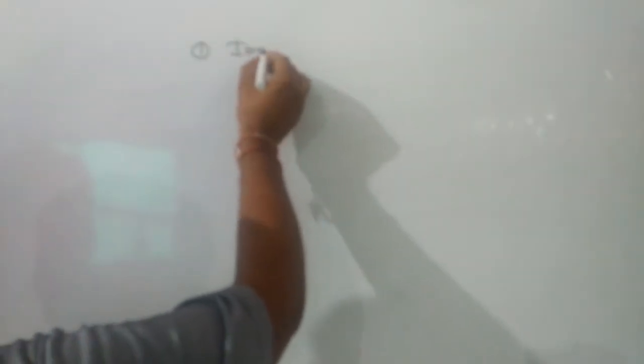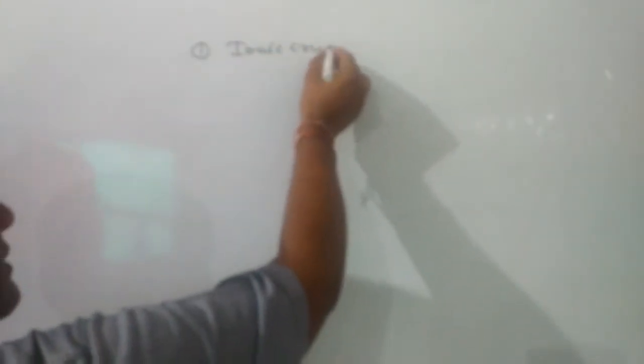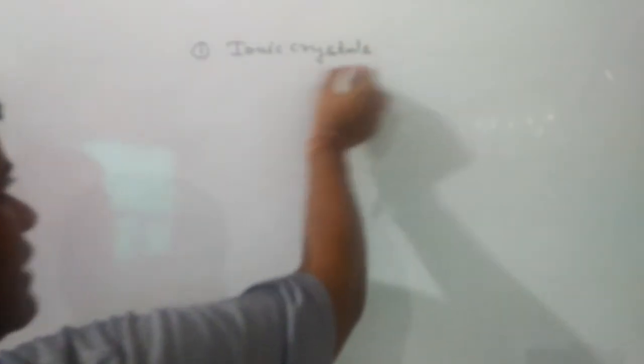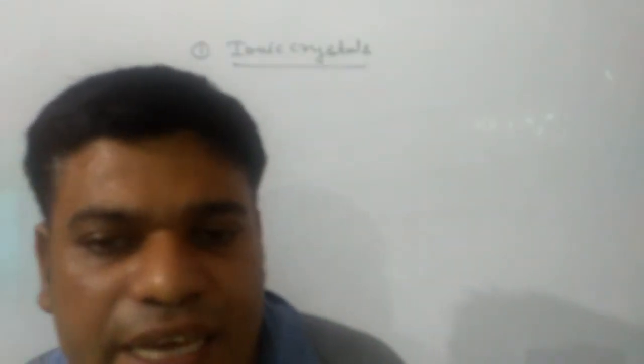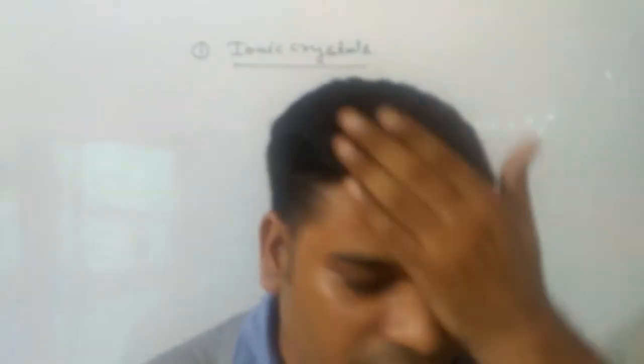Now we have to discuss types of crystalline solids. On the basis of the nature of the particles, the crystalline solids are of four types, and the first one is ionic crystals. As far as ionic crystals are concerned, the constituent particles are oppositely charged ions, like cation and anion.